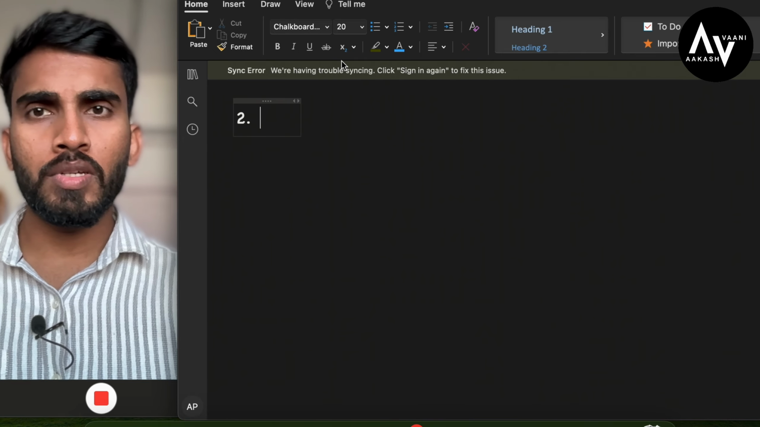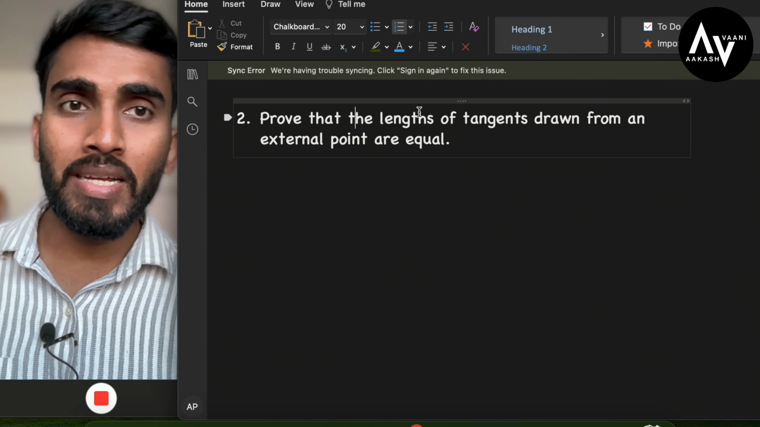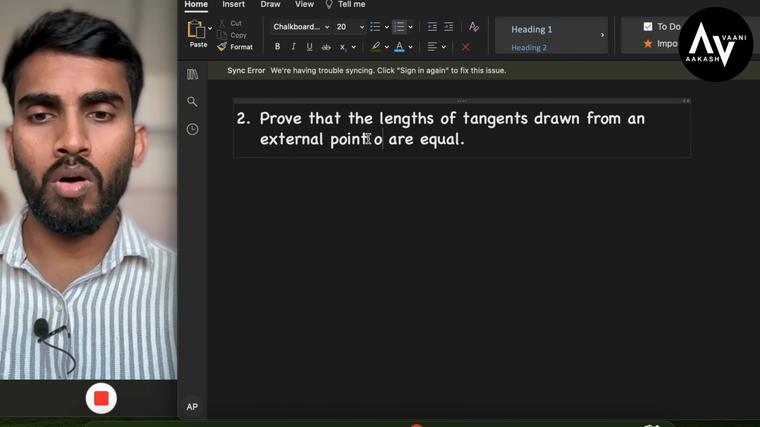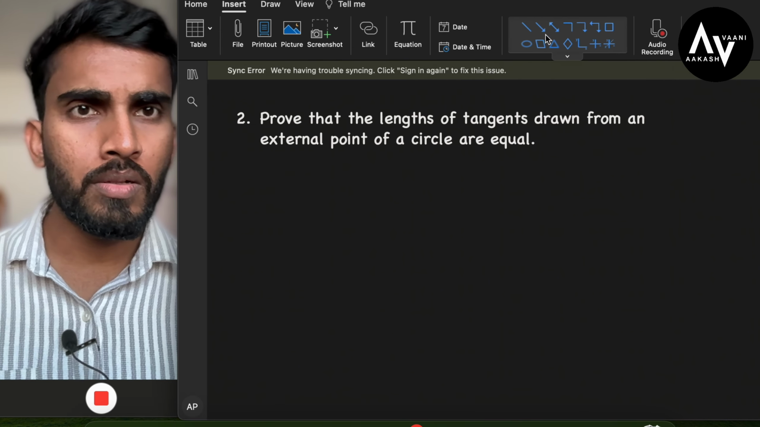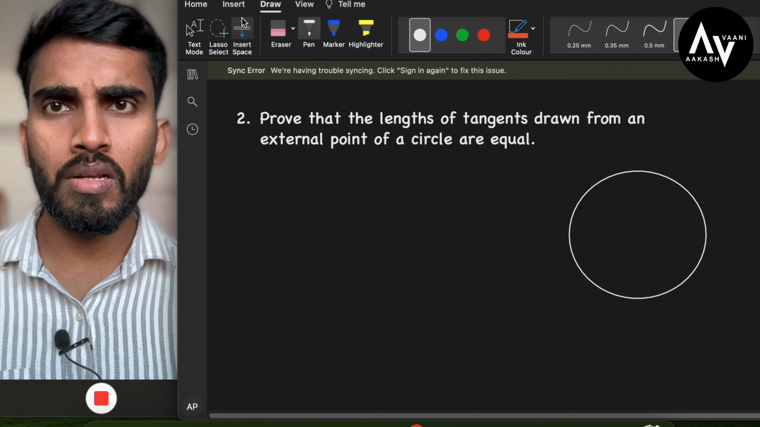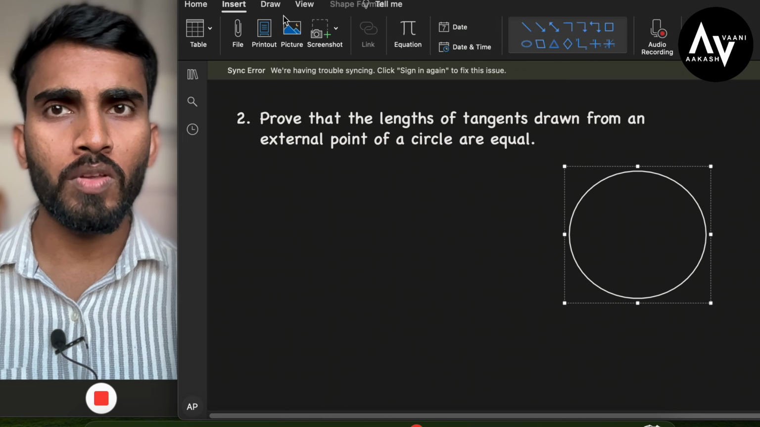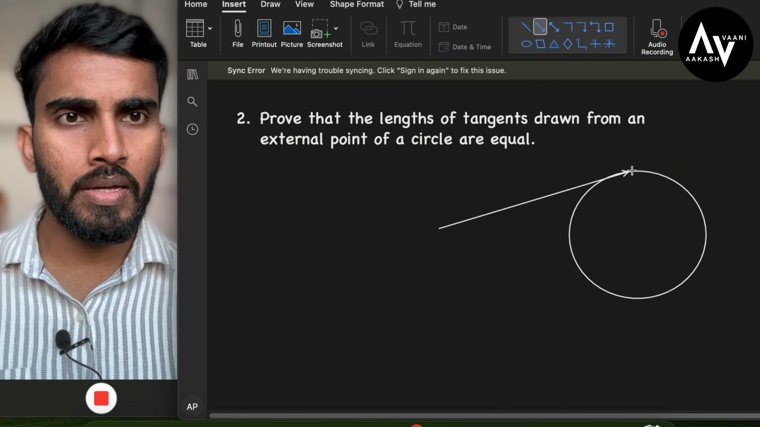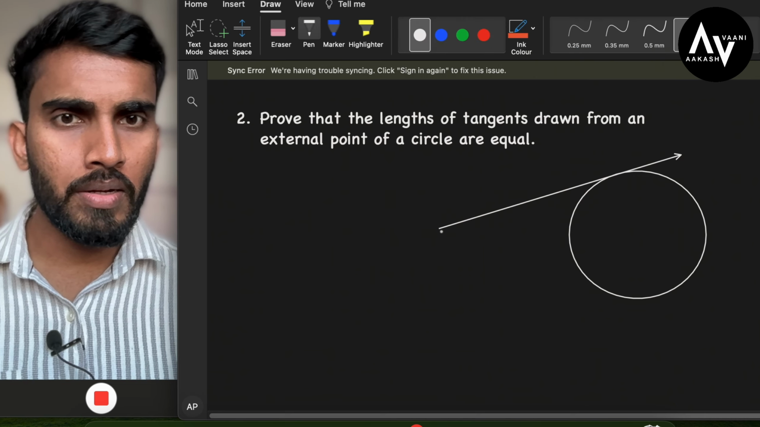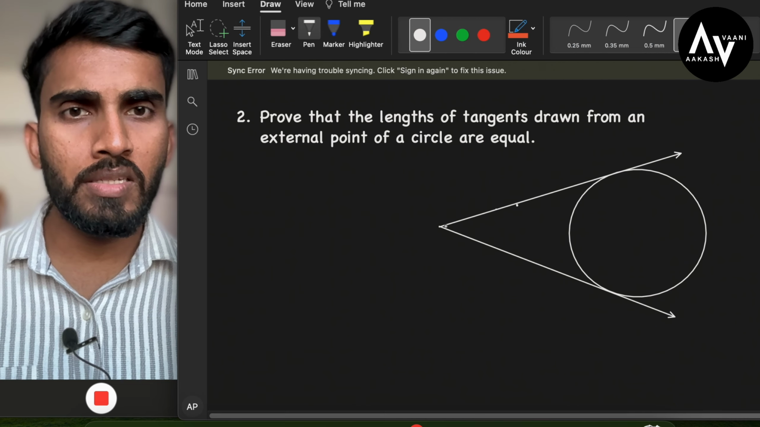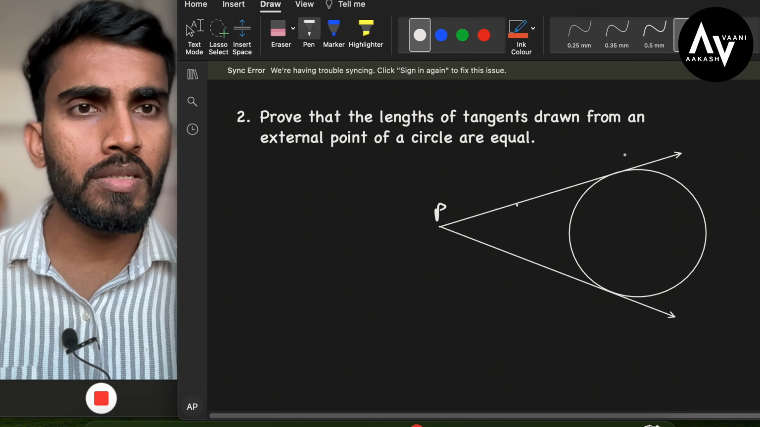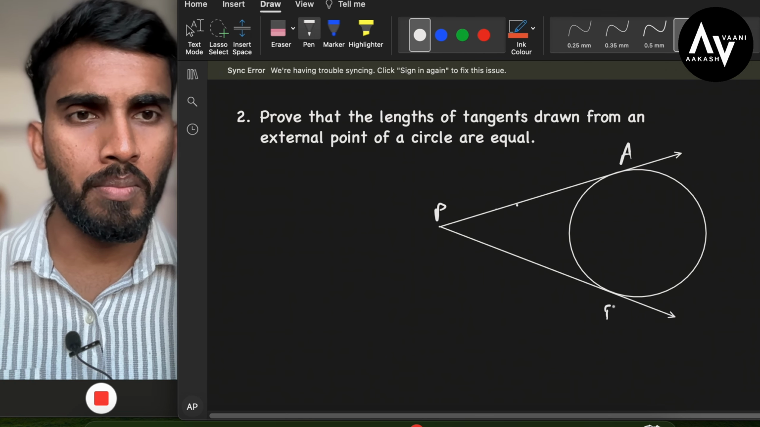Second theorem is: prove that the lengths of tangents drawn from an external point of a circle are equal. First we will draw a circle, then हमें सर्कल के लिए दो टेंजेंट्स ड्रॉ करने हैं from an external point. यहाँ से एक टेंजेंट ये हो गया और यहाँ से एक दूसरा टेंजेंट ड्रॉ कर लेते हैं. This is, let's say, P, this is A and this is B.